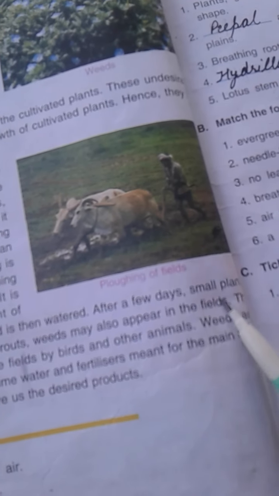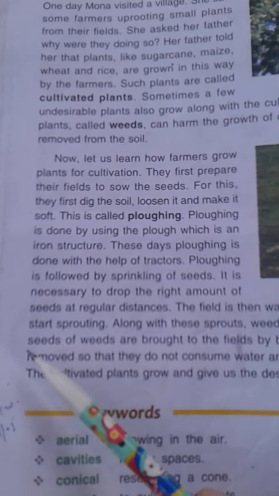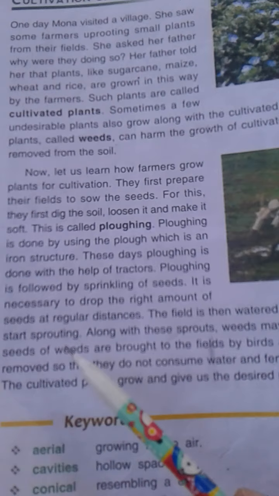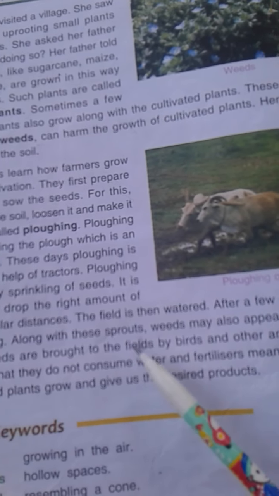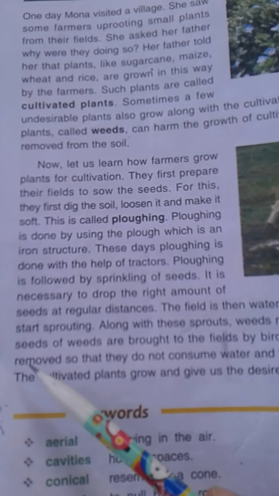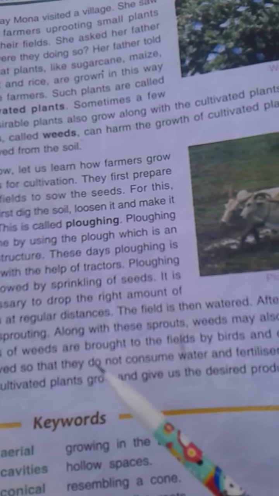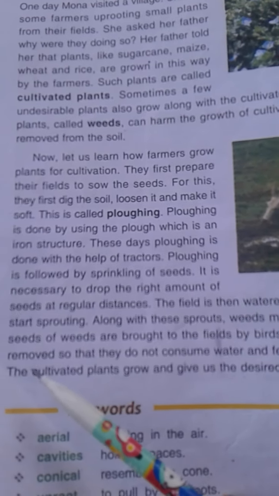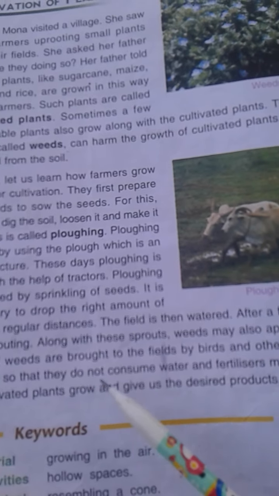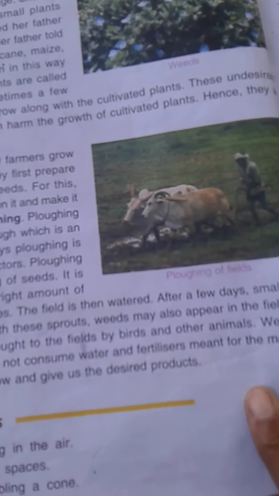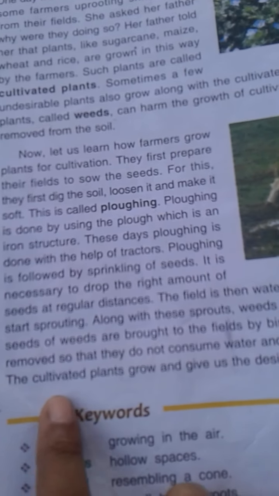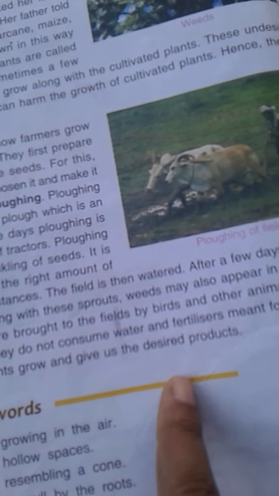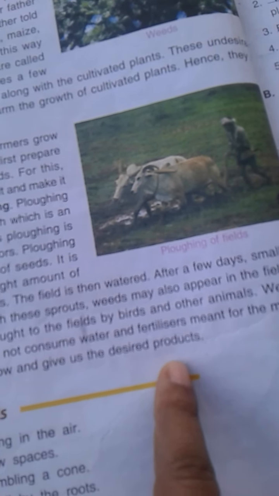After a few days small plants start to sprout. Along with these sprouts, weeds may also appear in the field. The seeds of weeds are brought to the field by the birds and other animals. Weeds are removed so that they do not consume water and fertilizer meant for the main crop. The cultivated plants grow and give us the desired product.